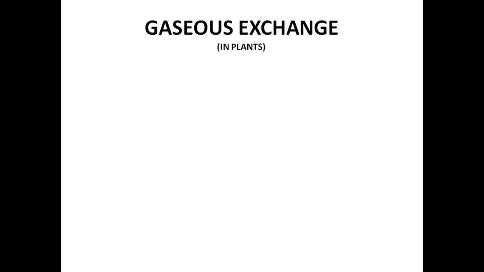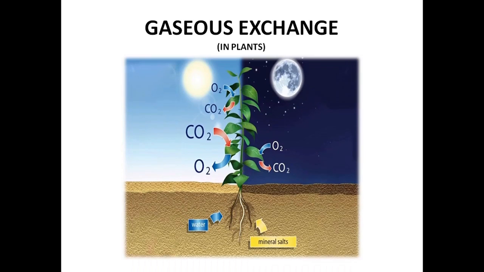So we told about the respiration that it can happen in the presence of oxygen, in the lack of oxygen, etc. So how is this oxygen, carbon dioxide, gaseous exchange occurring in plants, aquatic animals, and terrestrial animals? We need to know about that too, right? So how is this gaseous exchange occurring in plants? We already learned about photosynthesis in the nutrition part. So it's quite easy for us to know about the gaseous exchange in plants, right?